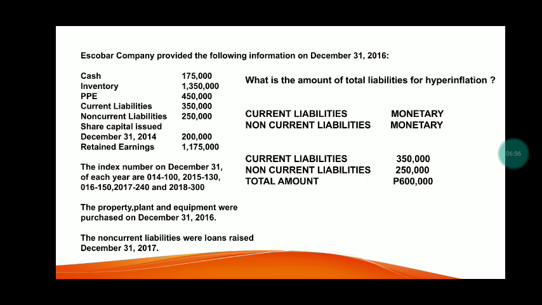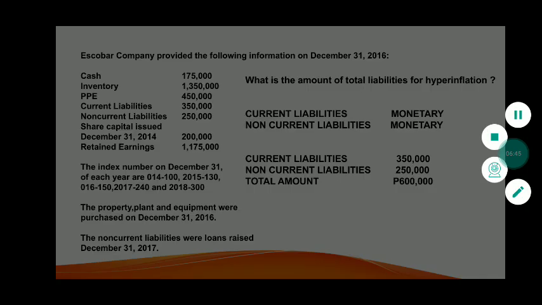So what is the amount of total liabilities for hyperinflation? So the current liabilities and non-current liabilities. So the current liabilities is 350,000 pesos. So the non-current liabilities, it is stated that the non-current liabilities were loans raised on December 31, 2017. So loans is monetary. So the two accounts should not be restated. So it will remain 350,000 and 250,000. So let's add the two accounts. It is equal to 600,000 pesos. So the total amount of liabilities for hyperinflation is 600,000 pesos.